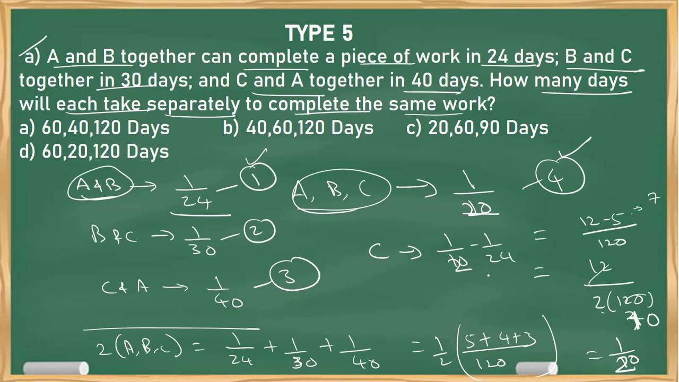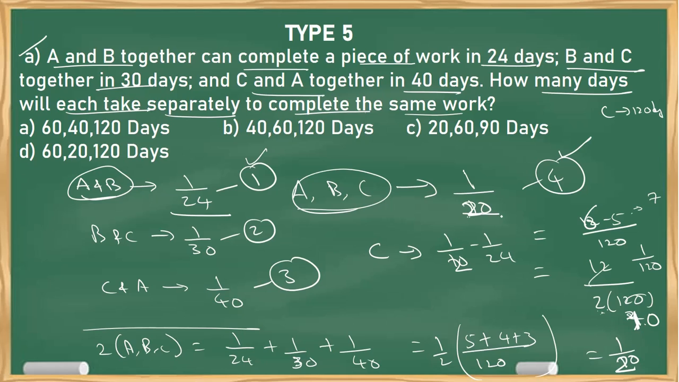Okay, so 120 is LCM. I'll get 6 minus 5, that is 1 by 120. So C alone takes 120 days to complete the work. So there was a mistake here. This was correct, but I forgot to multiply with 2. So 10 2s are 20. So it takes 20 days.